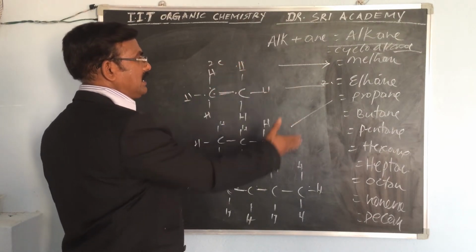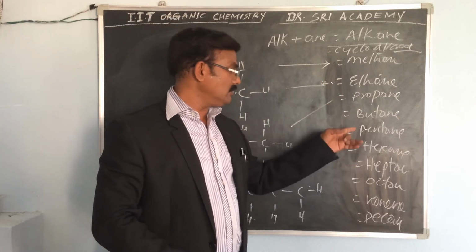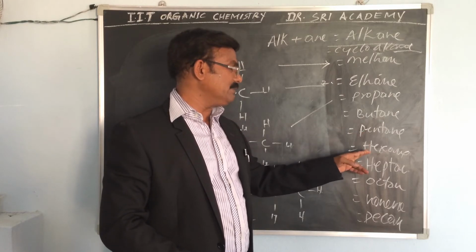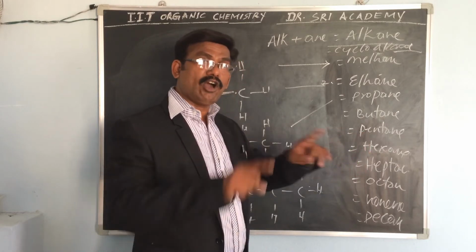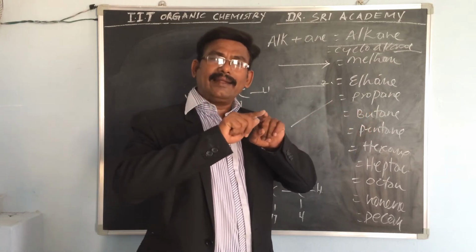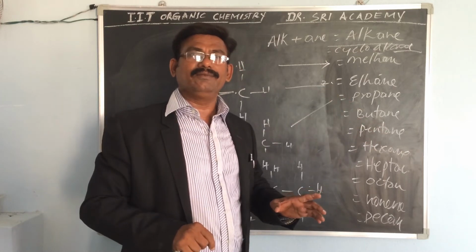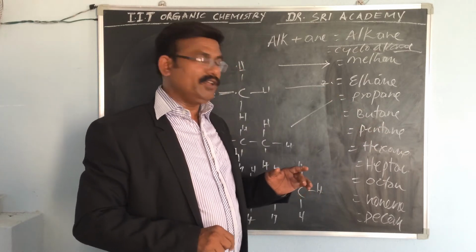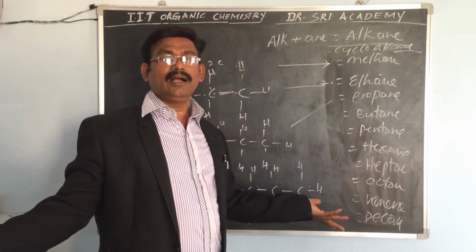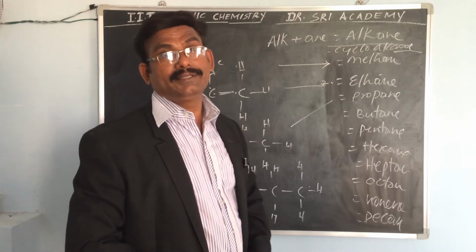Methane structure, ethane structure, propane, butane. Then take pentane with 5 carbons, hexane with 6 carbons, heptane with 7 carbons. First of all, take the carbons and write the bonds, and the remaining you have to fill with hydrogen. If nothing is there, that is hydrogen. Hydrogen is a single bond. So you practice this at home.